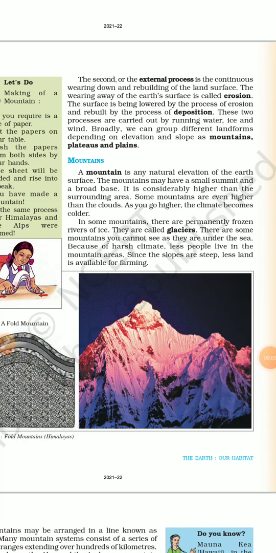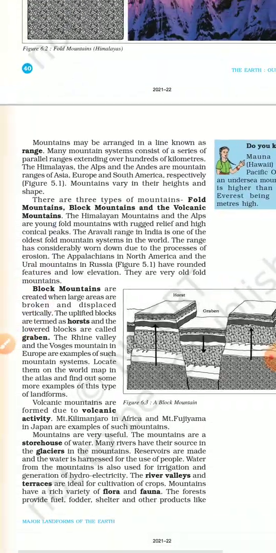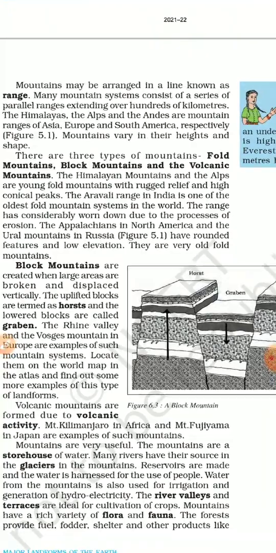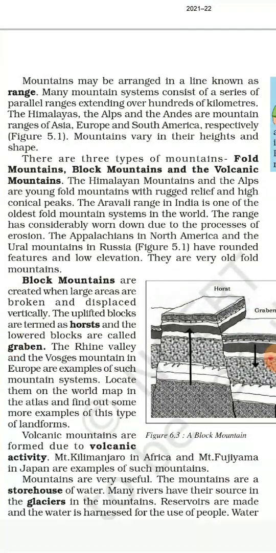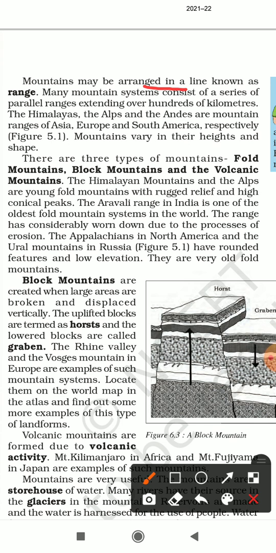Hello students. In this video, we are going to talk about mountains and the types of mountains. Mountains can be arranged in a line, and this line of mountains is called a range. For example, we have the Himalayan ranges and the Andes mountain ranges. Many mountain systems consist of a series of parallel ranges extending to hundreds of kilometers. The Himalayas, Alps, and the Andes are the mountain ranges of Asia, Europe, and South America, respectively.